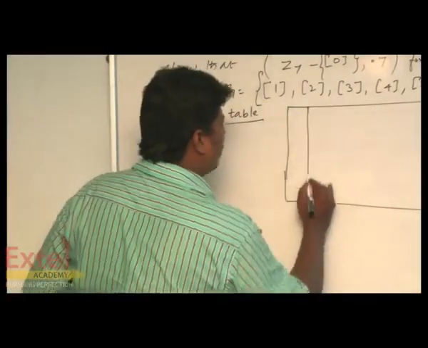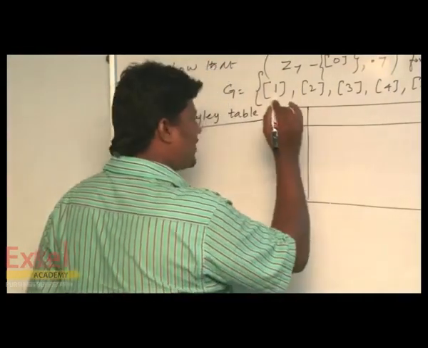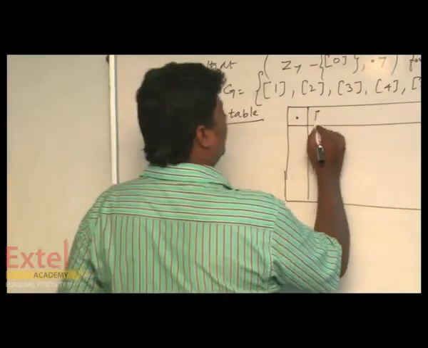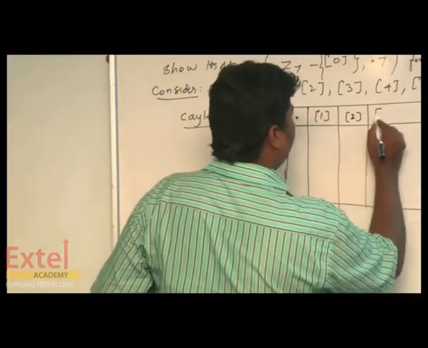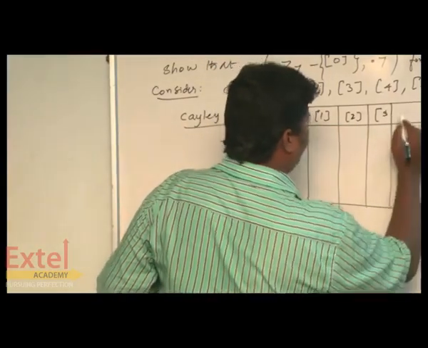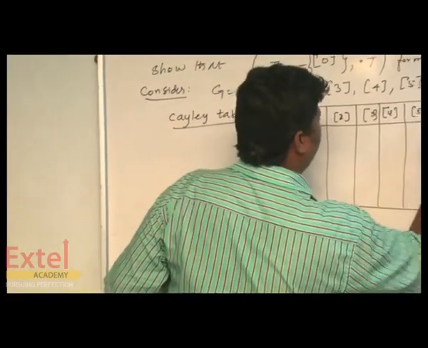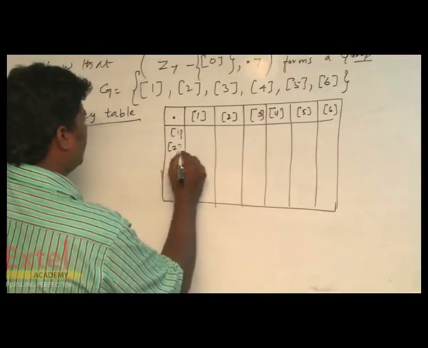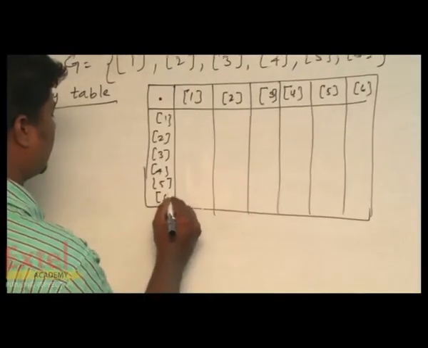Since it is given under multiplication, you put dot; if it is addition, you put plus. So we put 1, 2, 3, 4, 5 and 6, and similarly 1, 2, 3, 4, 5, 6.